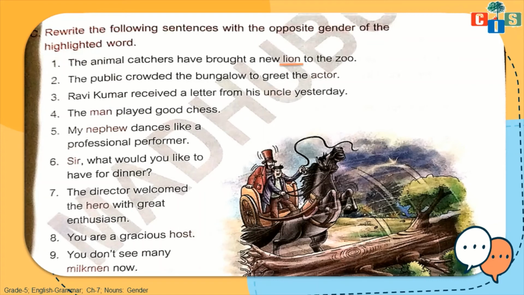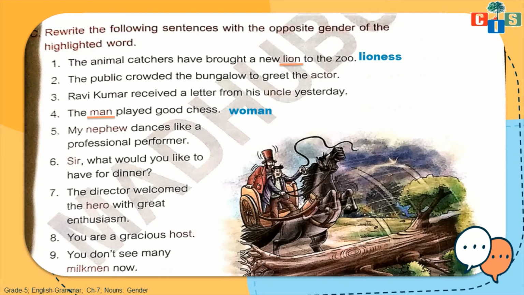Lion is a masculine gender word. You have to change this into feminine gender. So what will be the answer? The animal catchers have brought a new lioness to the zoo. Now the fourth one we will do. The man played good chess. Which word is highlighted? Man. When we change the gender of man, it will be woman. So the answer will be: the woman played good chess.